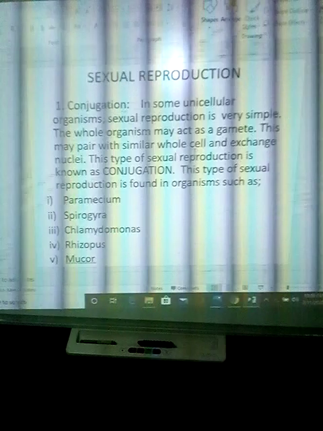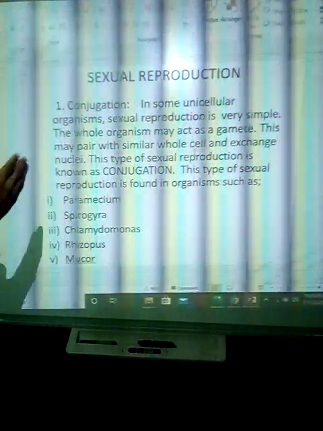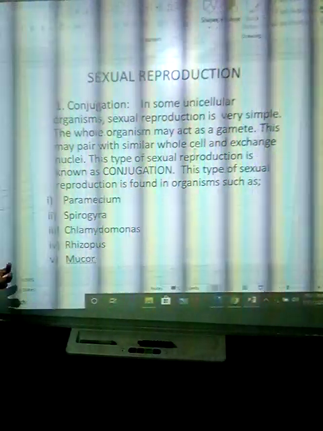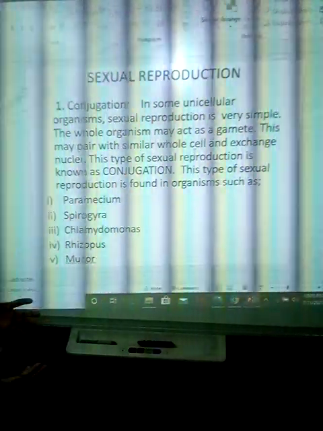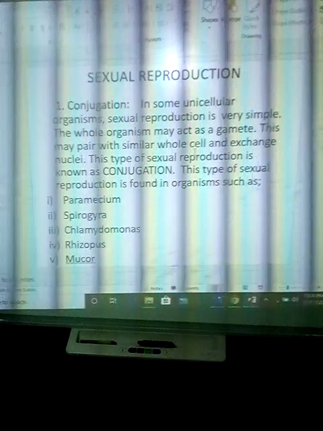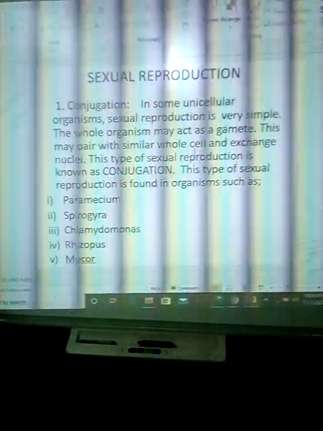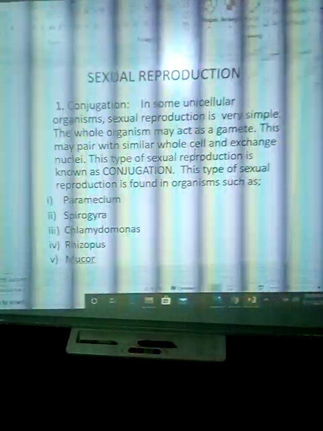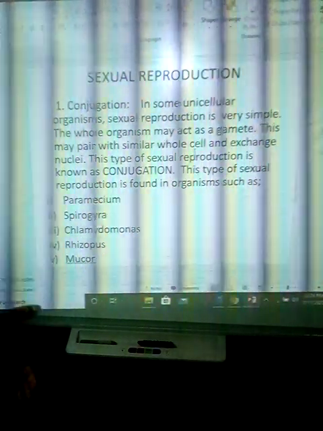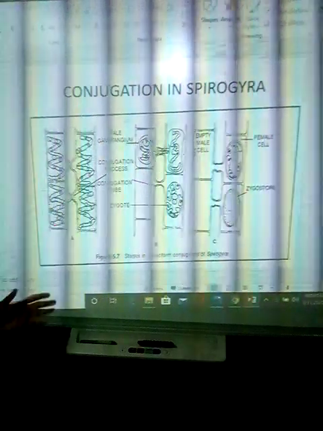Now let's take conjugation. Conjugation in some unicellular organisms is a sexual reproduction and it is very simple. The whole organism may act as a gamete. This may pair with a similar whole cell and exchange nuclei. This type of sexual reproduction is known as conjugation, where there is pairing of filaments. It is found in organisms such as paramecium, spirogyra, chlamydomonas, rhizopus, and what? And mucor.